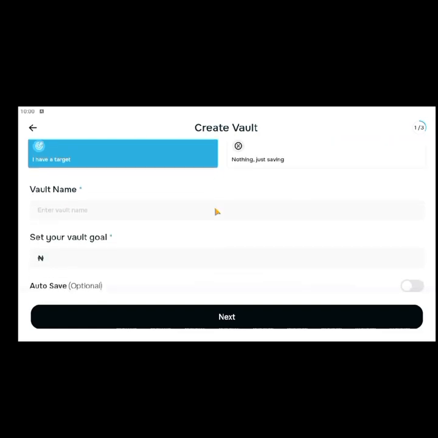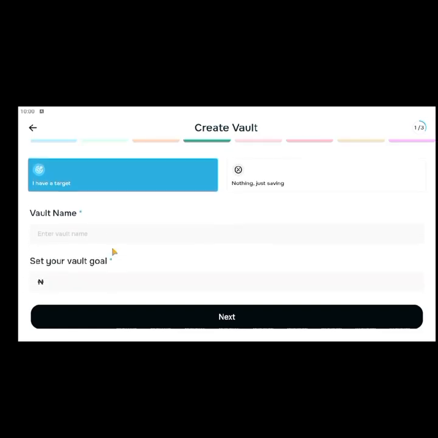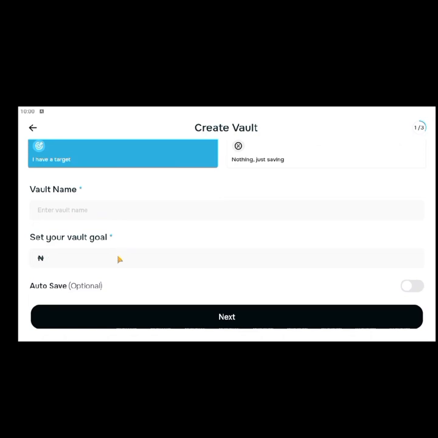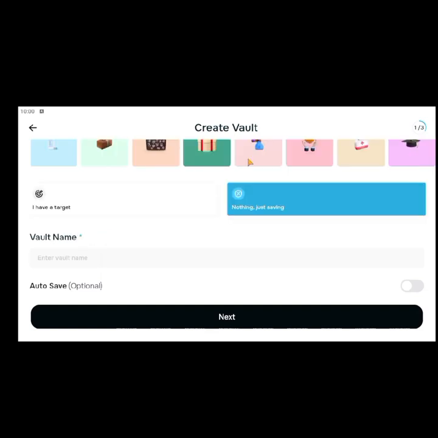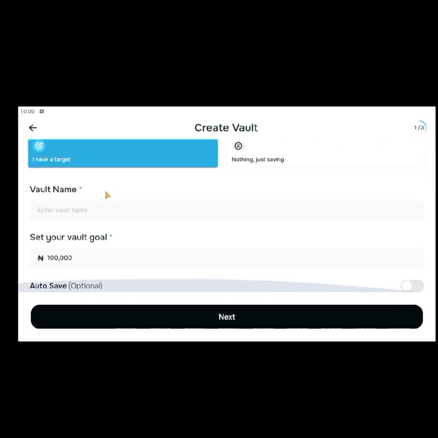Anyways, let's continue. You can have a target too. So let's say you have a target of 100,000 naira, for example, or you can just be saving. Click on just saving. So what is your vault name? Let's say I want to buy a plot of land. Okay, let's say buy land. Just anything you want to use.